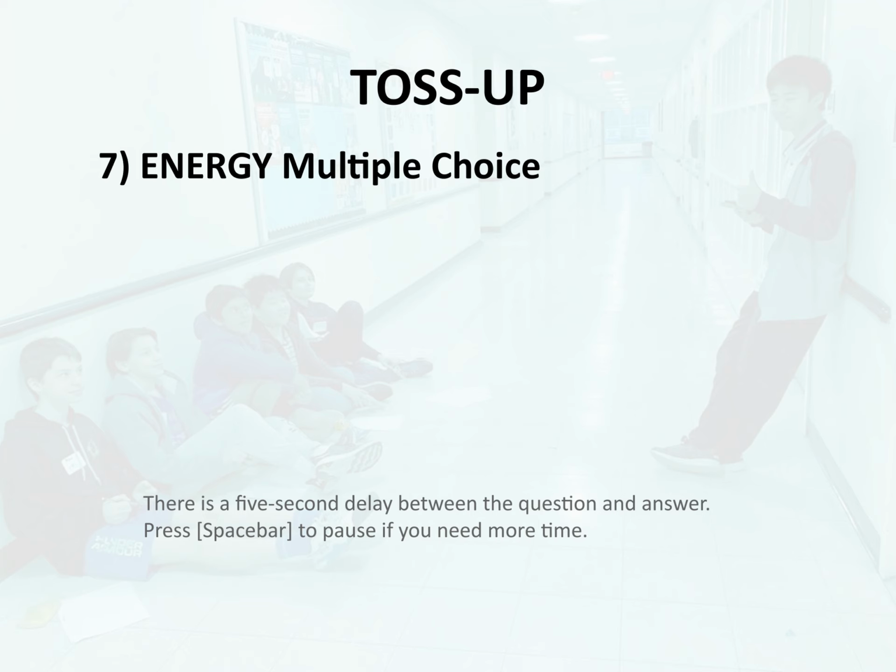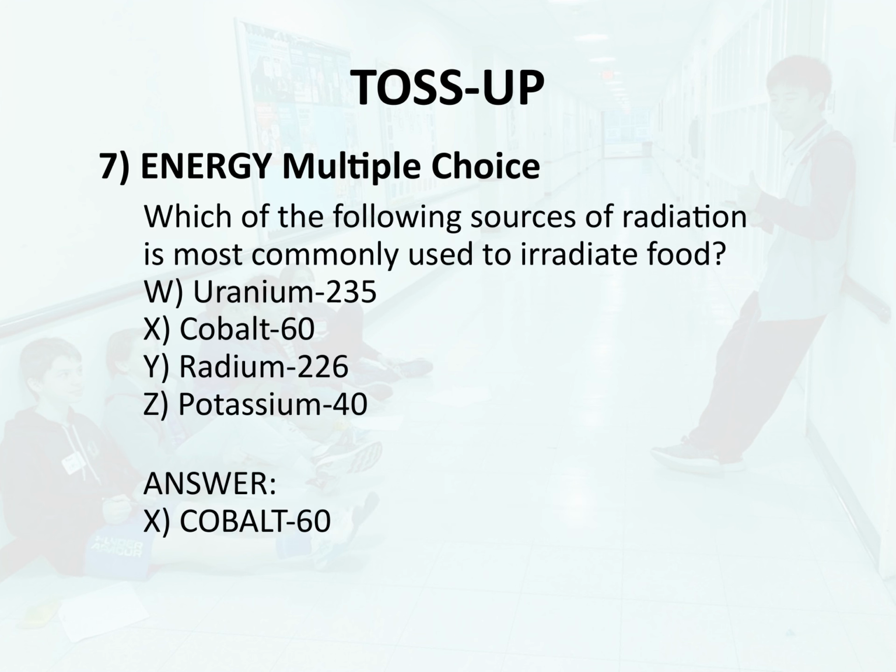Toss-up 7. Energy multiple choice. Which of the following sources of radiation is most commonly used to irradiate food? W. Uranium-235, X. Cobalt-60. Y. Radium-226. Z. Potassium-40. Answer, X. Cobalt-60.